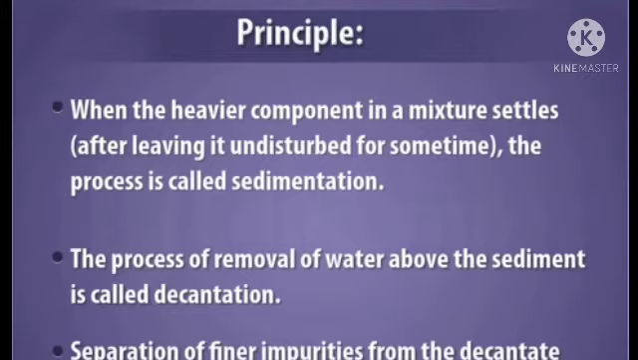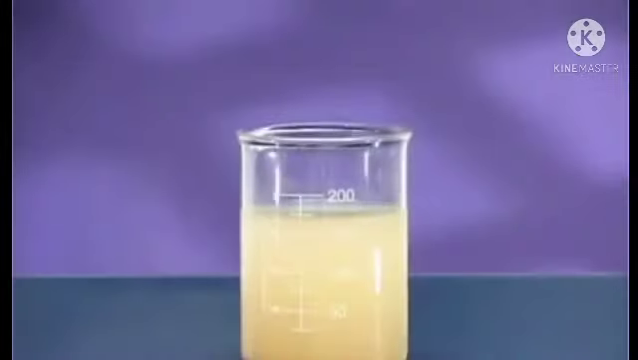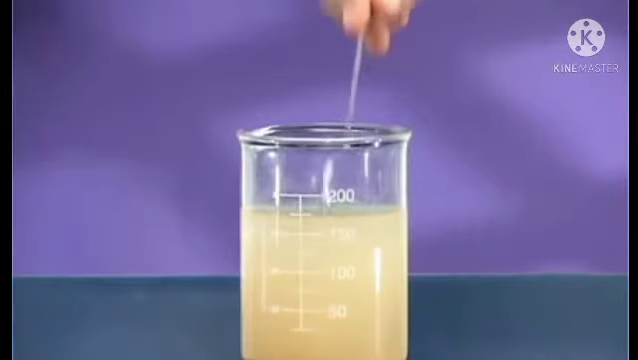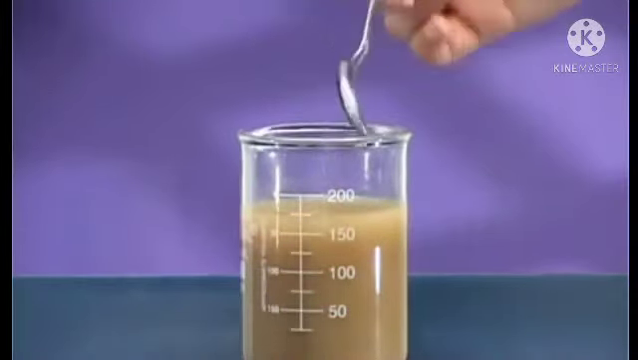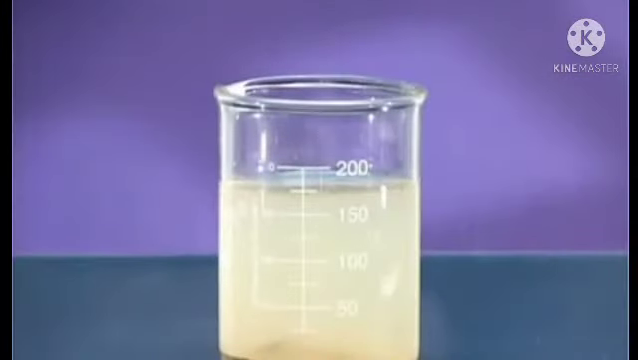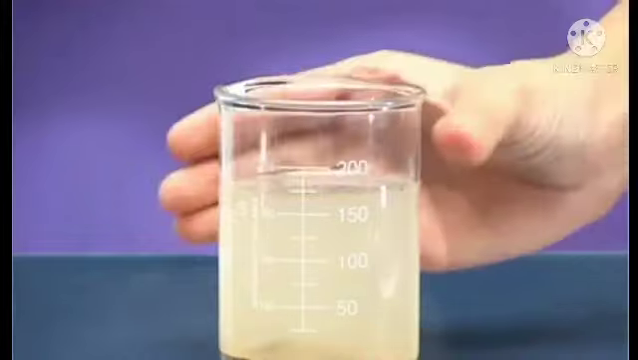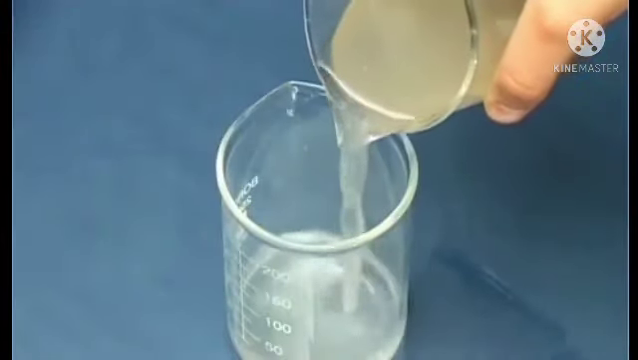Separation of finer impurities from the decant using a filter paper is known as filtration. Muddy water: stir it with the stirrer. Then we have a total mud, water, salt, and clay mixture. The mud settles at the bottom of the beaker in a process called sedimentation, and those mud particles are called the sediment.